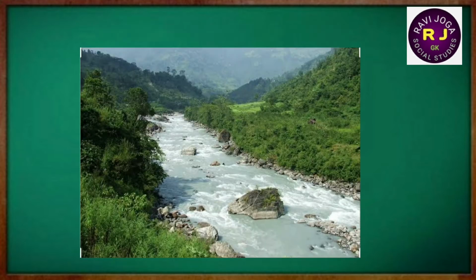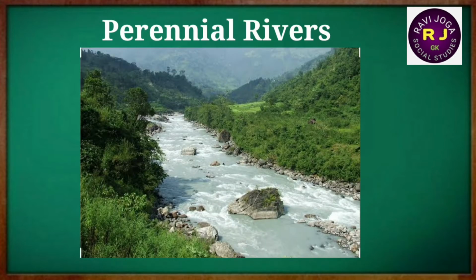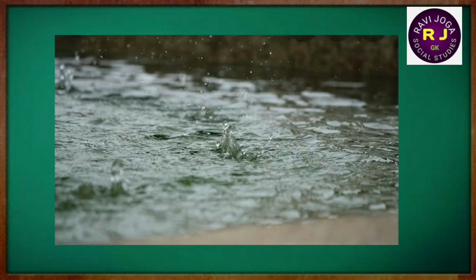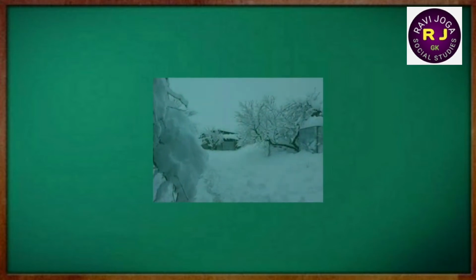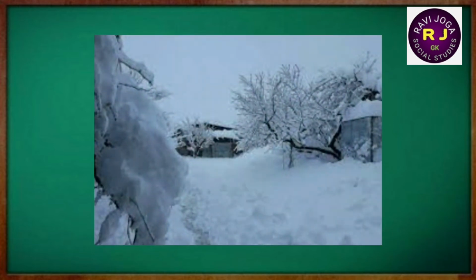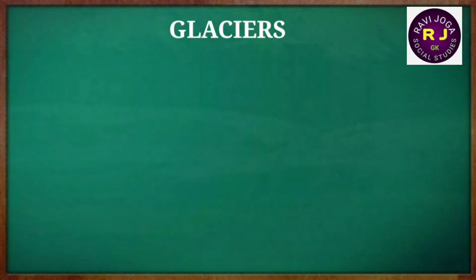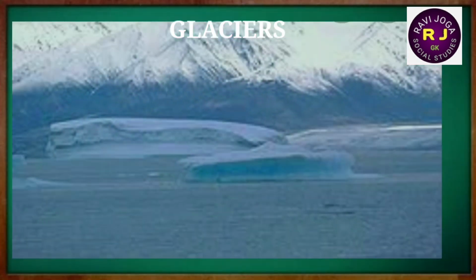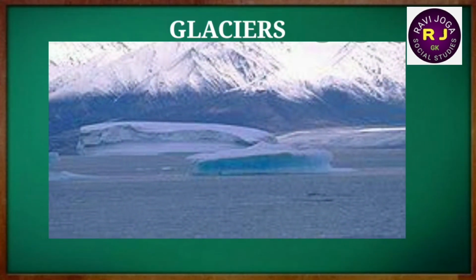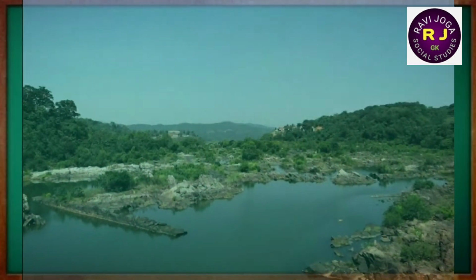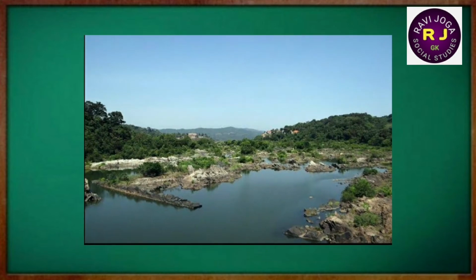The Himalayan rivers are perennial rivers as they flow throughout the year. They are fed by rainfall and the melting of snow. They originate from the glaciers in the high mountain region. Glaciers are the major source of water in these rivers. Hence, they are perennial in nature. Water remains in them throughout the year.